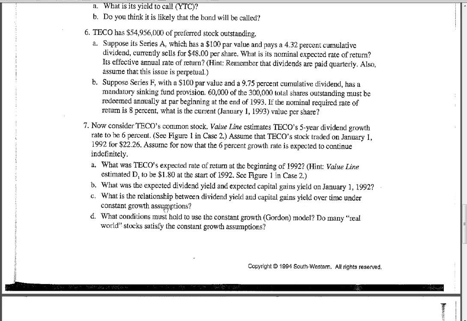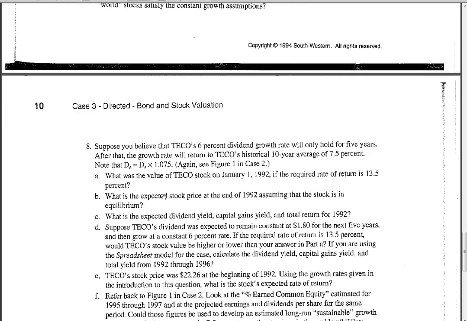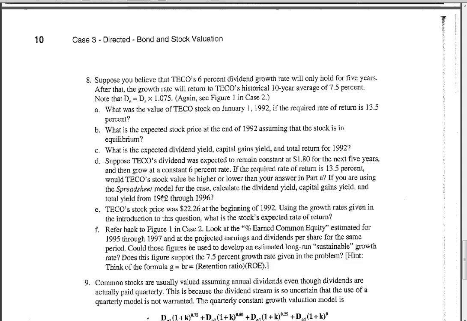And basically these questions get into the Gordon model, separate between dividend yield and capital gains yield. So, question 8 is probably the hardest question in the case. It's basically a non-constant growth rate model, or a supernormal growth rate problem, as your book refers to it.